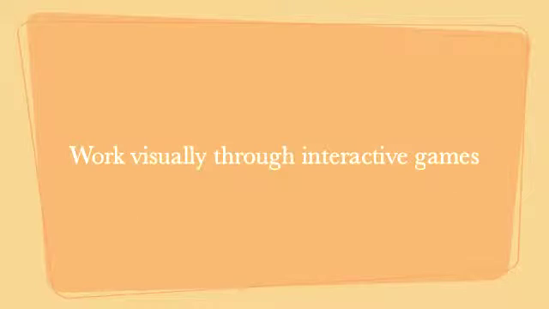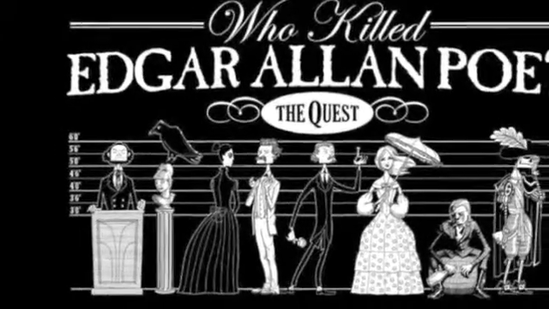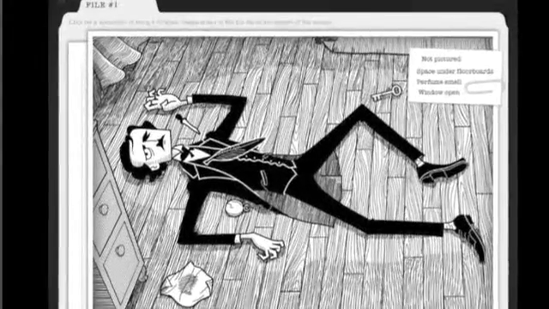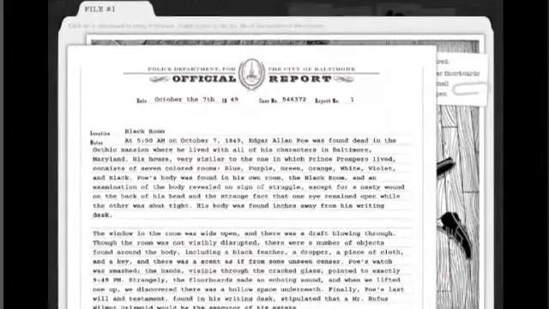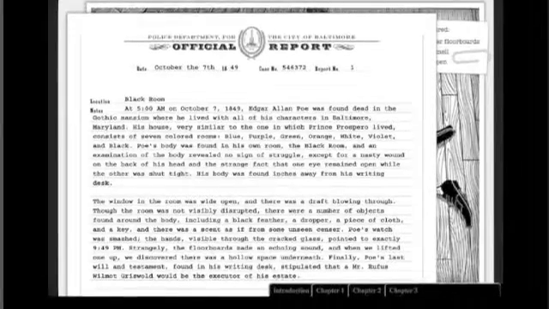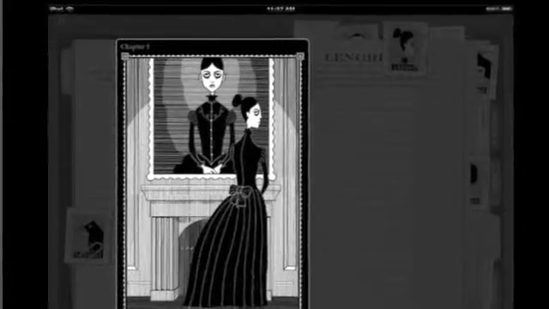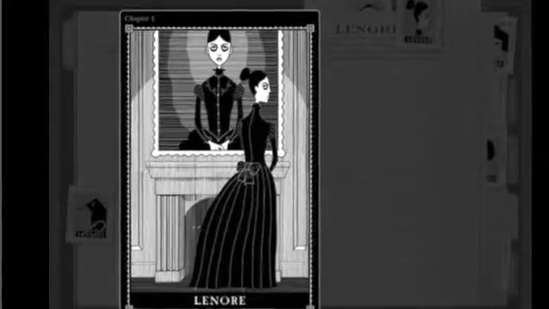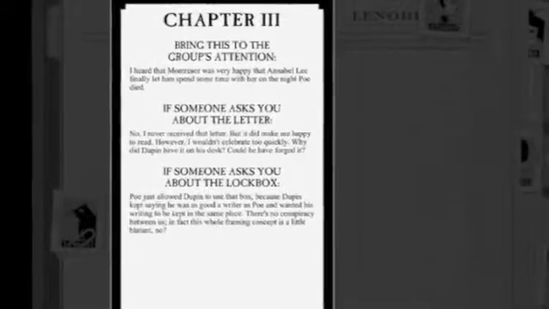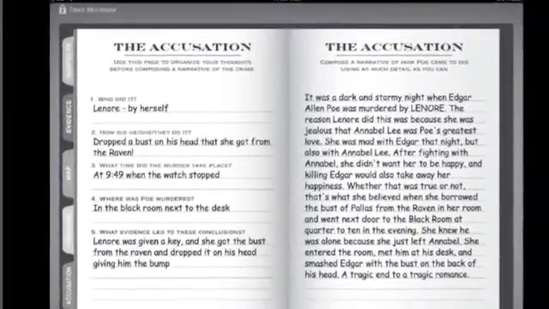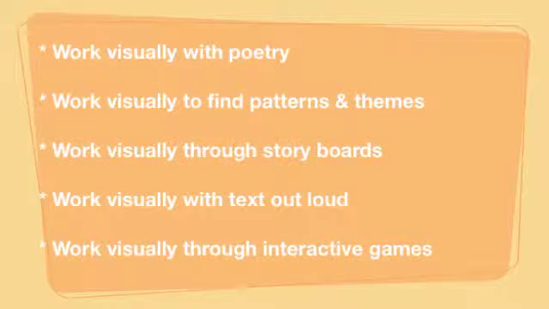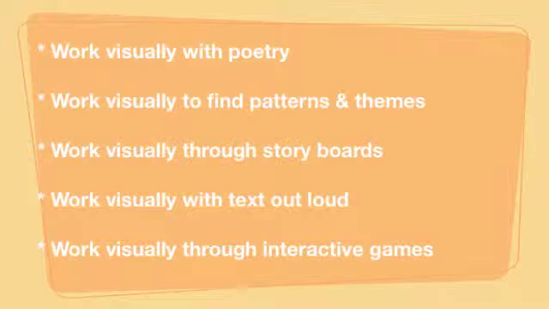Finally, students can go on a quest. This quest is an interactive game that students can play after reading. They play the game from the role of a character, but they read like a detective trying to solve a mystery. In the Amplify example, students are given a detective notebook for gathering up evidence. They write what they know about each of the characters, and then they write an accusation and try to convince the skeptical jury. So this activity really addresses students' understanding of character traits, skills in persuasive writing, and collaboration with peers. All of these approaches promote a more visual and compelling way for middle school students to read and understand complex texts.